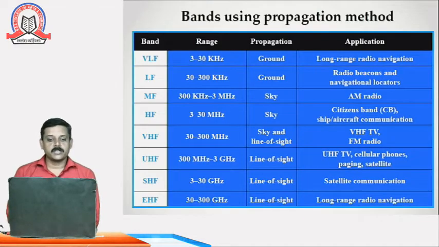As you can see in the table, we have different bands which are used in these propagation methods: VLF band, LF band, MF band, HF band, VHF band, UHF band, SHF and EHF. These range from 3 kilohertz to 300 gigahertz. Basically, these are used for radio wave signal data transmission, using ground propagation, sky propagation and line of sight propagation.